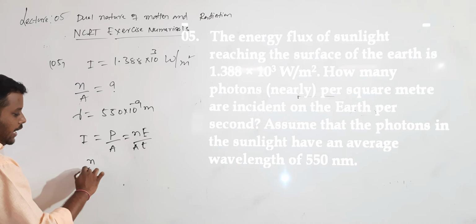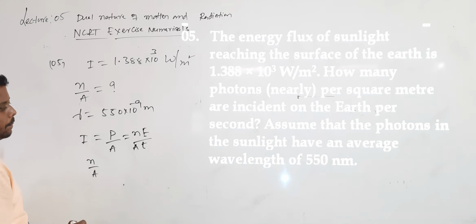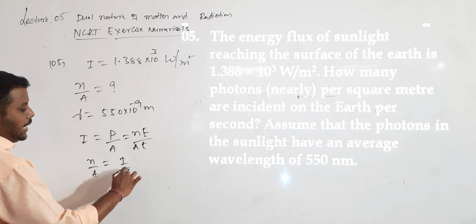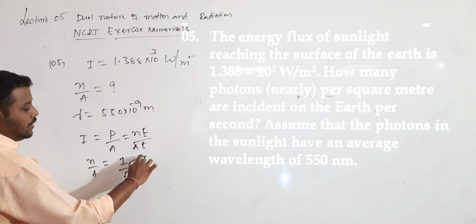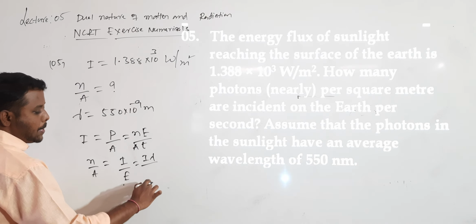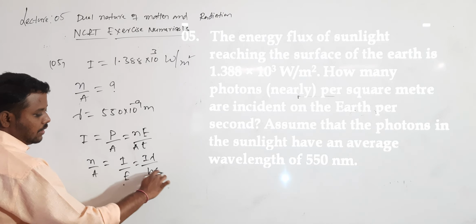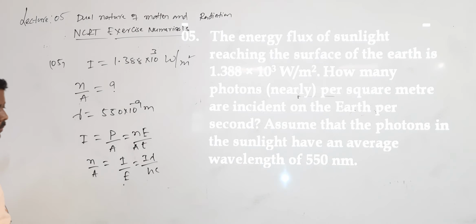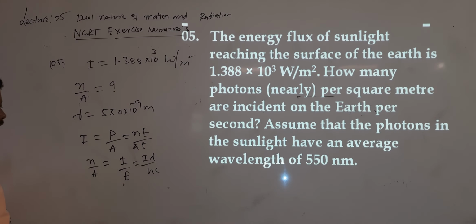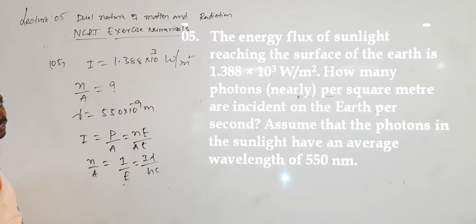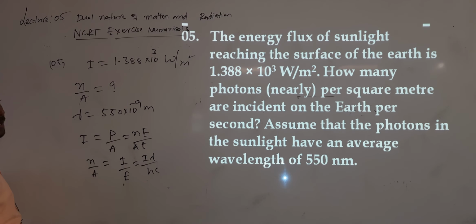Now I want to calculate N by A. That N by A value will become I divided by E, which is given by I into lambda divided by hc, because E value is hc by lambda. So per square meter, what they are asking us to calculate is how many photons per square meter are incident on the earth per second.